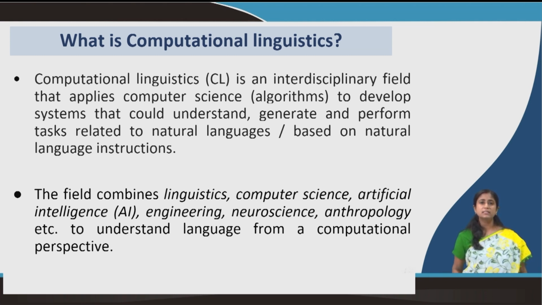Natural language means the way we talk, the way humans communicate using language. Based on natural language instructions, how do the devices, the machines, perform, react or respond to our commands, and how can we make them work for us. That's the actual aim.